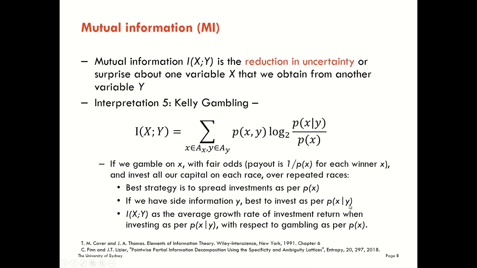Okay? When you do that, it turns out that the average growth rate of the investment return that you will get when you invest in that way, with respect to gambling as per P of X, is the mutual information between X and Y, which I think is a very interesting result.